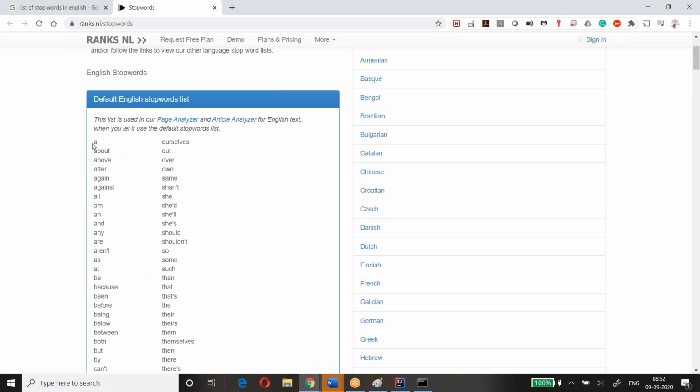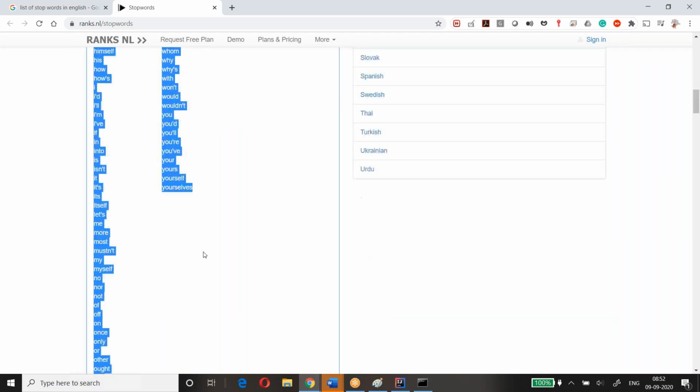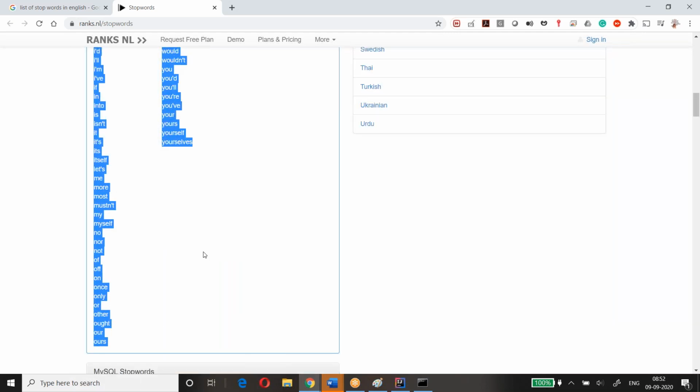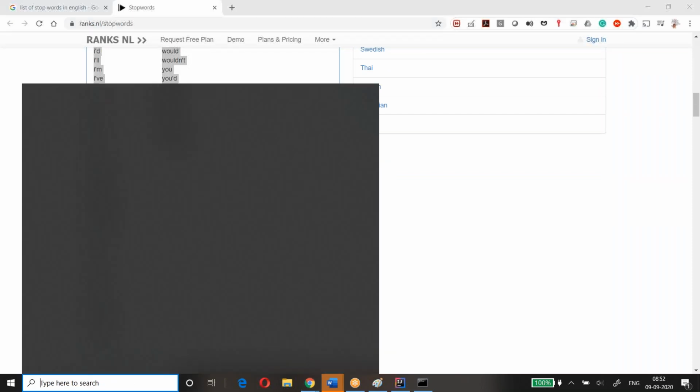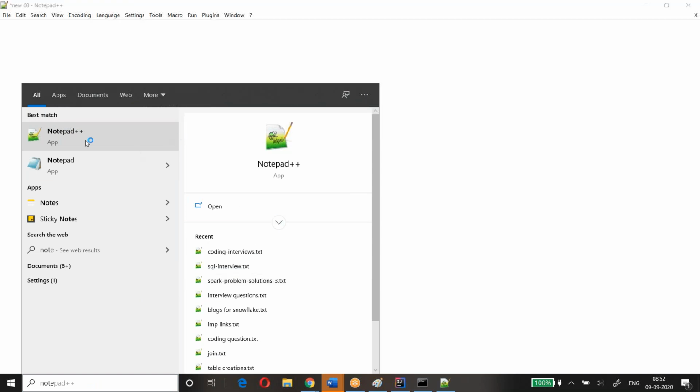So what I do here, let me take out a list. I'll try to create a list out of it. I don't know whether I'm able to create or not, but I'll try to create an array of array.